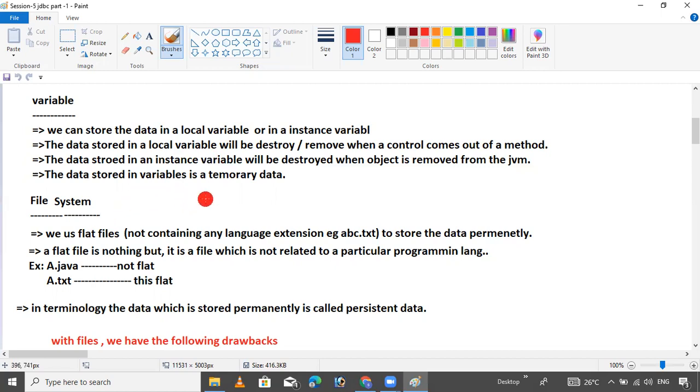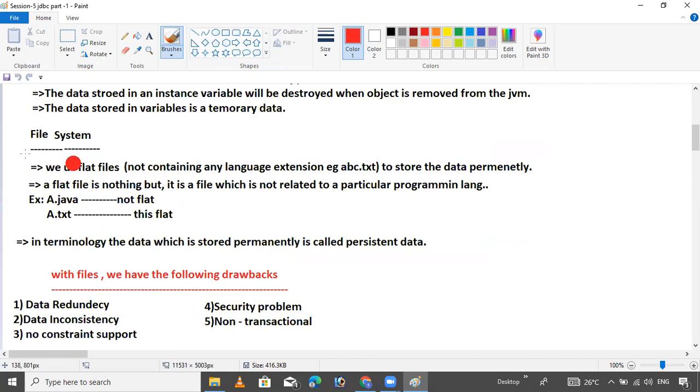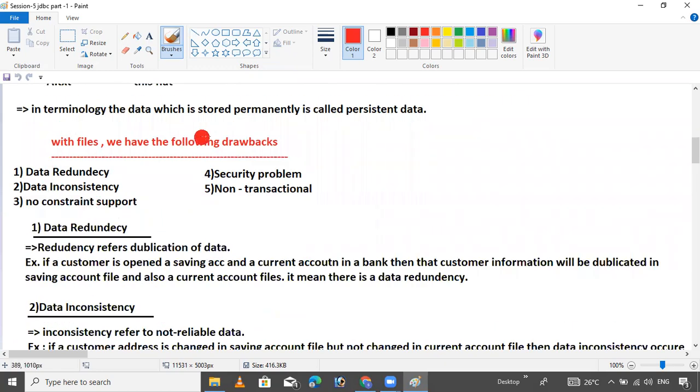Data stored in variables is temporary data. That's it. For the file system, we use flat files. Flat files are not related to any programming language. To store temporary data permanently is called persistence. Persistence means storing the data, deleting the data, searching the data, things like CRUD operations.